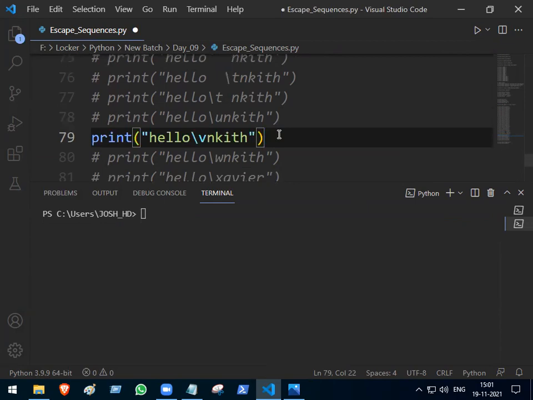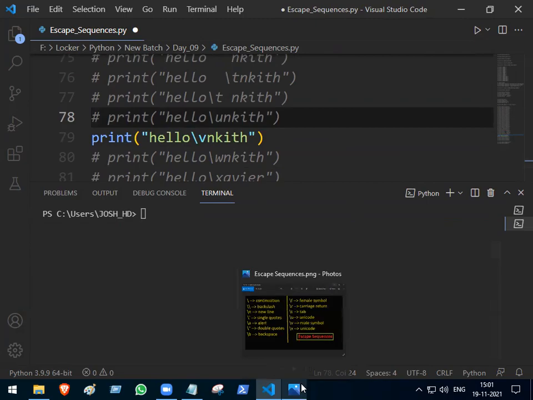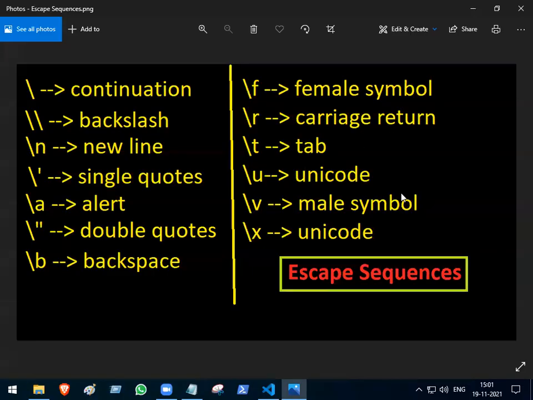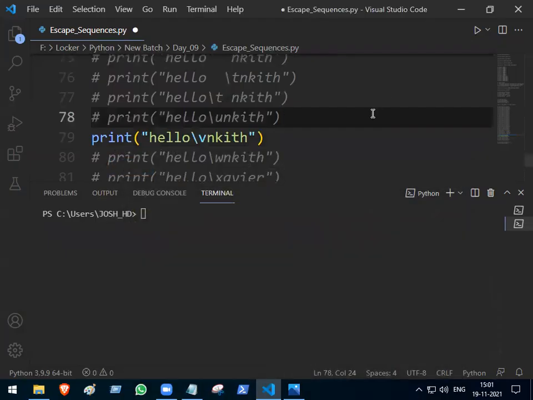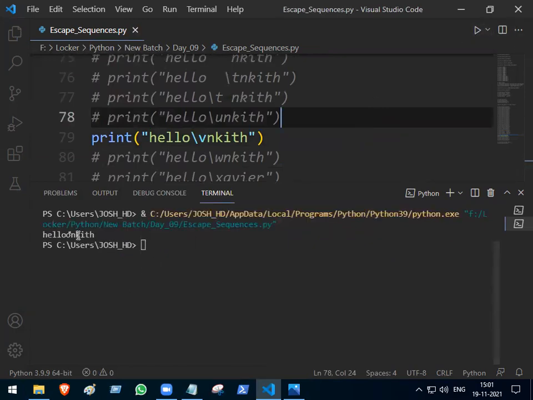Then does \v have any meaning there? No. \v doesn't have any kind of meaning. Check once. \v means what? Male symbol. So this should come out as O circle up arrow mark.